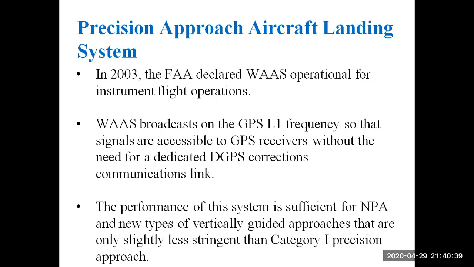The WAAS broadcasts on the GPS L1 frequency so that signals are accessible to the GPS receivers without the need for a dedicated DGPS corrections communication link. Why do we use DGPS? To make corrections to the errors in the GPS signals. So we don't require any DGPS corrections communications link because WAAS broadcasts on the GPS L1 frequency.